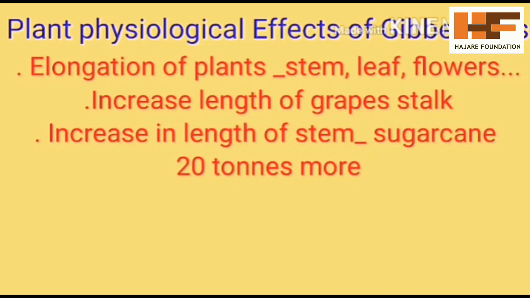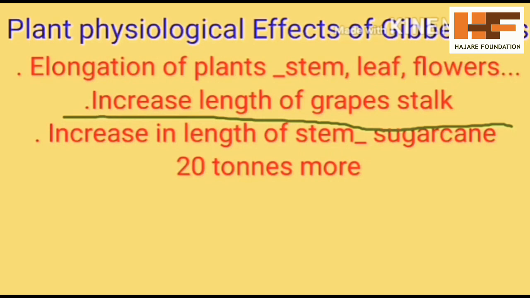Dear students, now we can try to understand the functioning of gibberellic acid in the plant body. The first one is elongation of plants. At the time of seed germination, shoot and root will grow up. When the shoot and root grow, their elongation is also important, meaning the overall length increases with the help of gibberellic acid. Leaf elongation, flower elongation as well as fruit elongation also take place with the help of sufficient gibberellic acids or gibberellins.